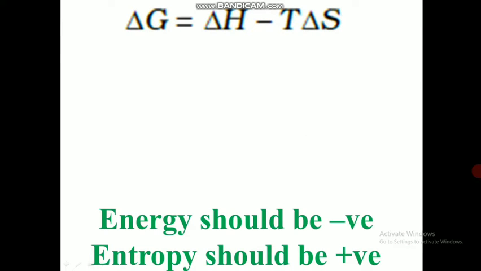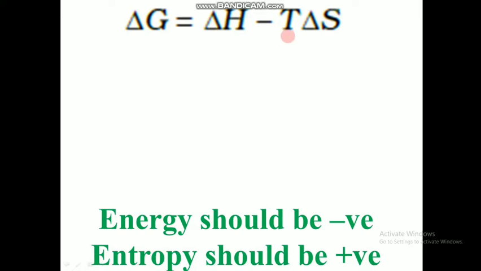So now we will see a relation between spontaneity and Gibbs energy. Yesterday we said the Gibbs energy change is the factor which connects the enthalpy and entropy. And yesterday we also studied the factors which affect spontaneity: the change in enthalpy should be negative, and entropy should be positive for a good spontaneous reaction.